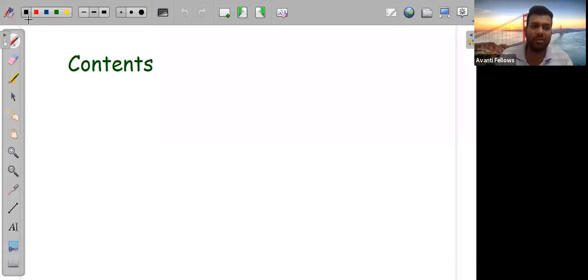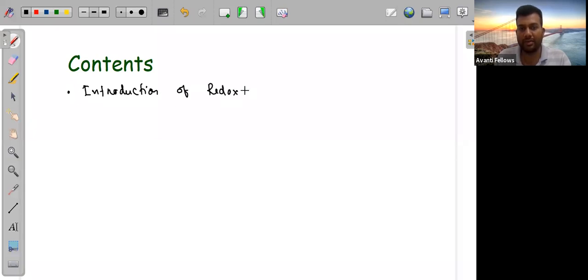In this unit we will start with an introduction of redox reactions, because the redox reaction part is really important, and some basic definitions which will be used in your electrochemistry unit. So we'll start with basic definitions and redox reaction concepts. Then I will go to the electrochemical cell. This is a very important part. If you understand the electrochemical cell, then half of the part is completed.